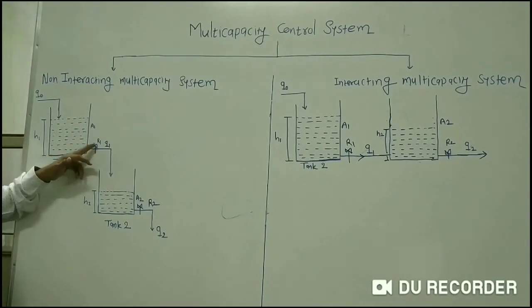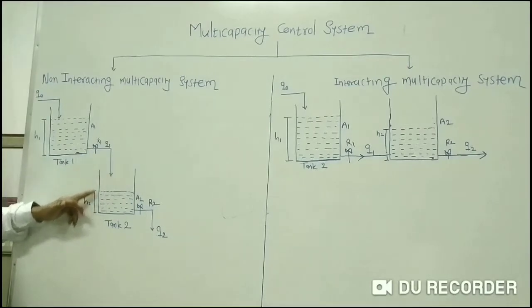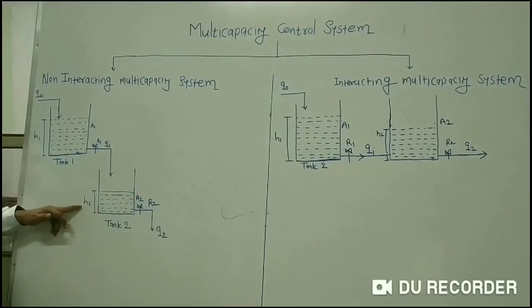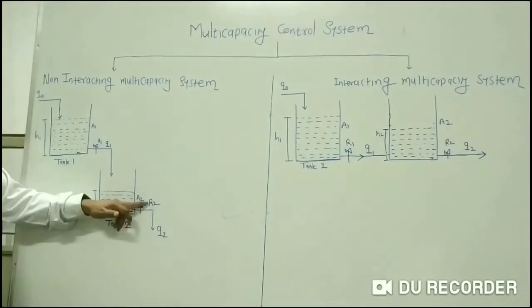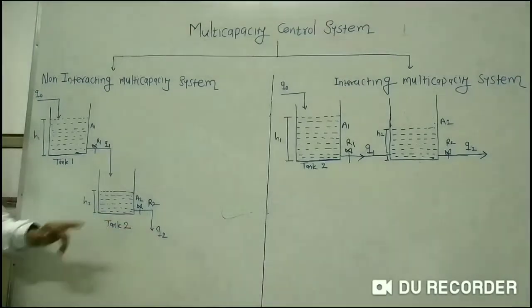Consider that R1 is the linear resistance to the flow coming outside tank number 1, and that flow is Q1. Now this Q1 is directly entering the atmosphere, not tank number 2, where A2 is the area of tank number 2, H2 is the head in tank number 2, R2 is the resistance of tank number 2, and Q2 is the outlet flow rate of tank number 2.